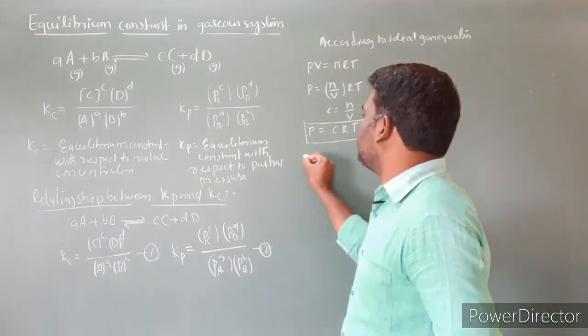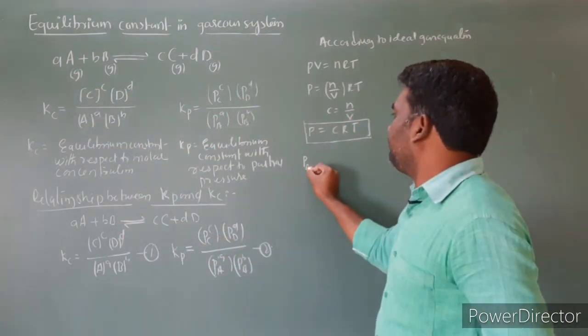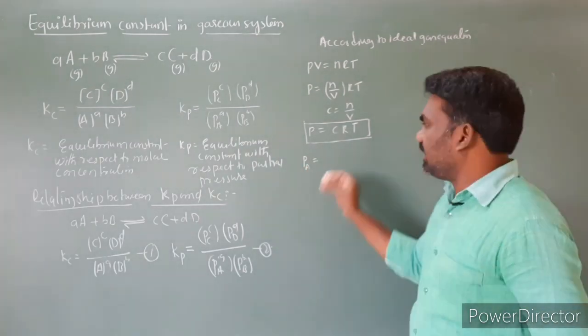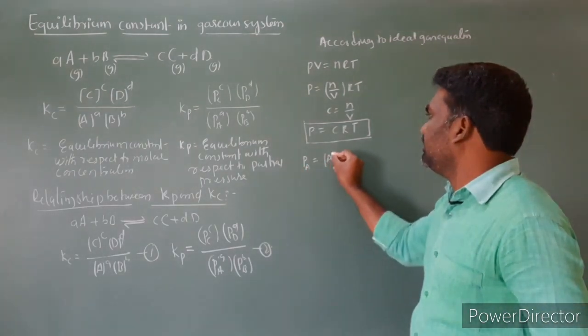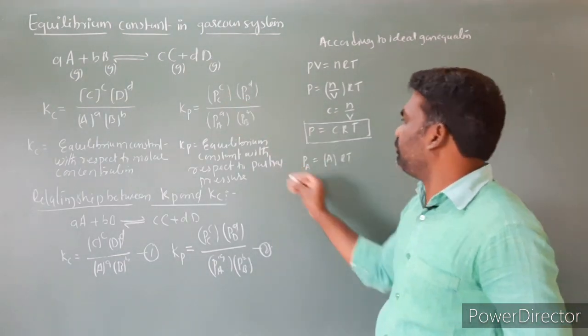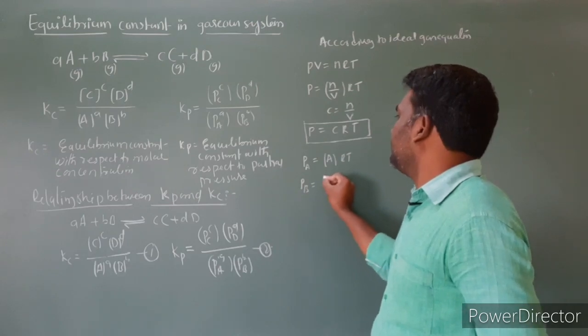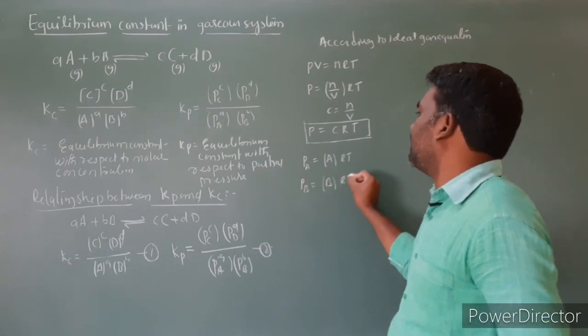I am taking first reactant A. The partial pressure of A is equal to the concentration of A into RT, isn't it? Then the partial pressure of B is equal to the concentration of B into RT.